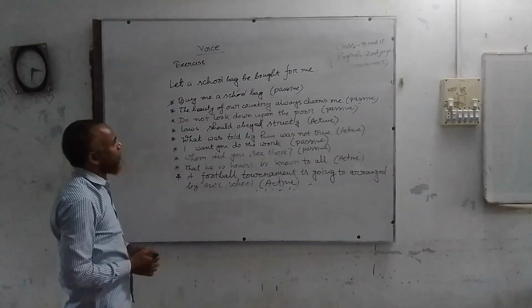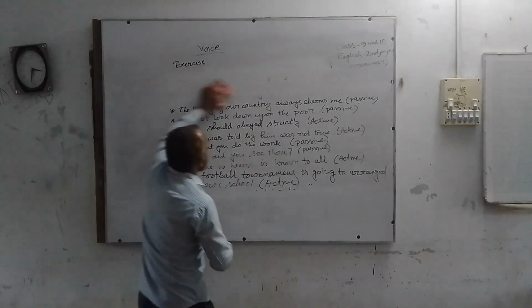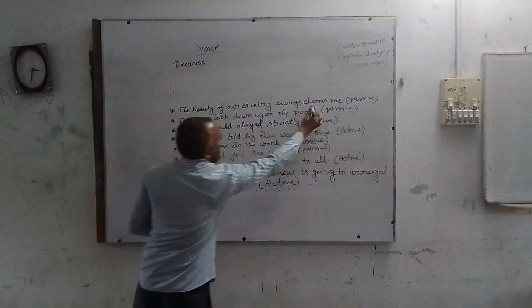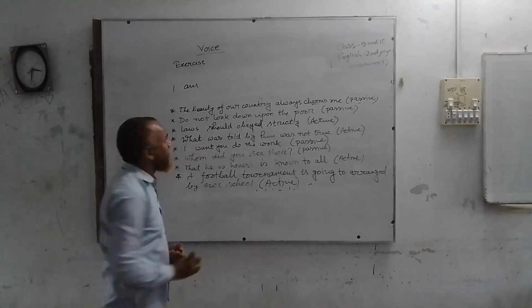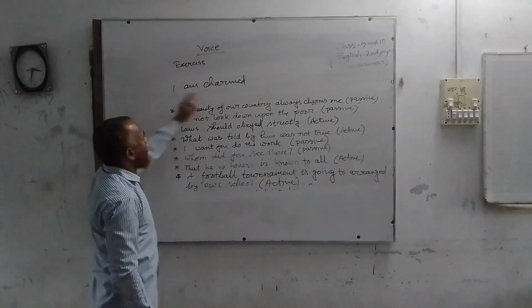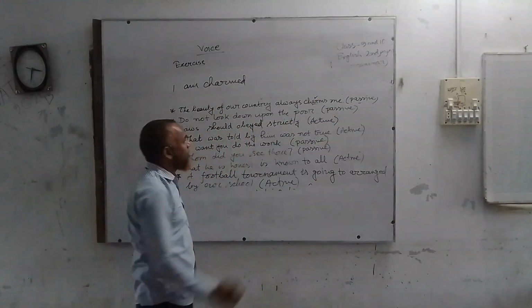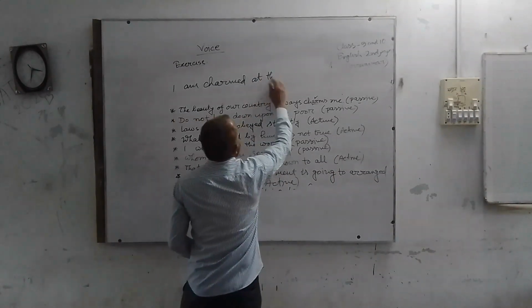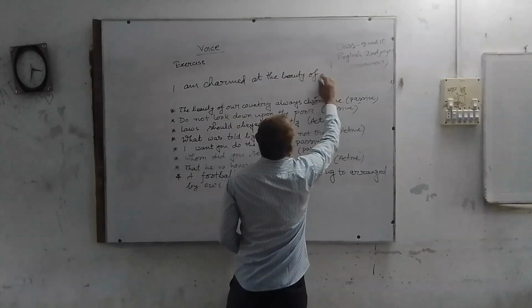The beauty of our country always charms you. Here we find it's an easy example. Me should be used as I. Then it indicates present indefinite. So you have to write the be verb, am, then the past participle form of the verb. I am charmed. When you find the verb charm, you should not use by, you should use at. The beauty of our country.